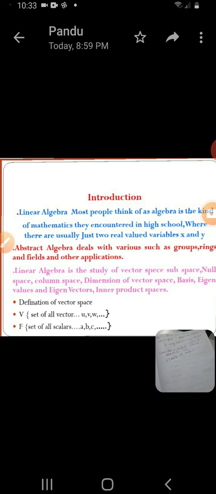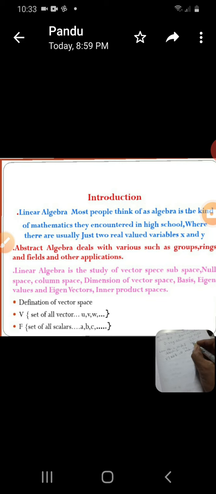Here, V is a set of all vectors, denoted by u, v, w, and so on.